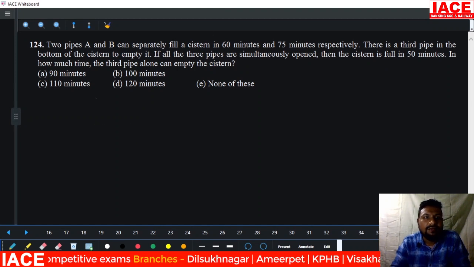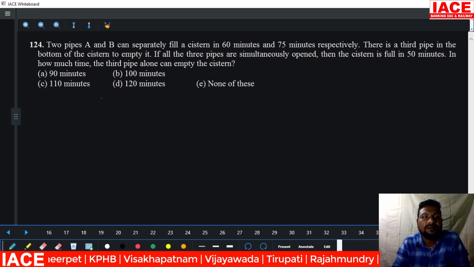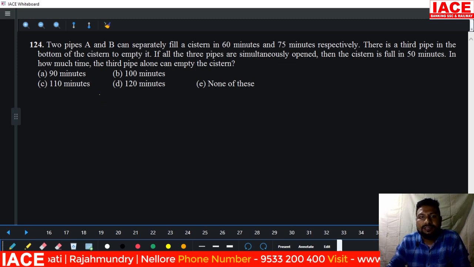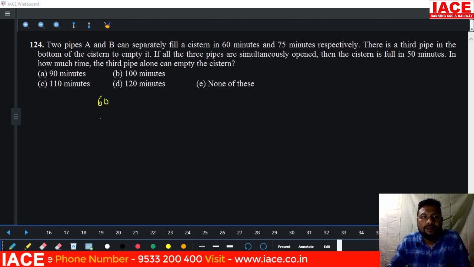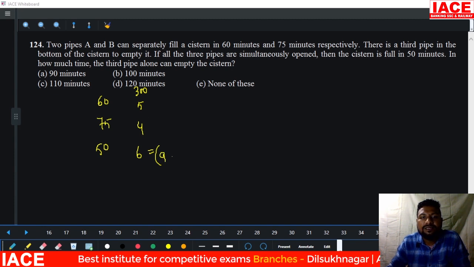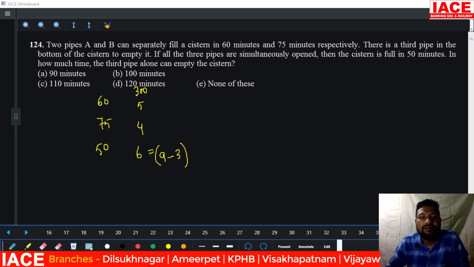Next, two pipes A and B can separately fill a tank in 60 minutes and 75 minutes. There is a third pipe at the bottom of the tank that empties it. It takes 60 minutes, 75 minutes, and 50 minutes. Take the LCM, which is 300. Then 300 by 60 is 5, 300 by 75 is 4, and we can write 9. 5 plus 4 is 9. 9 minus 3 we can write now. It is 6. This is the efficiency of all 3 pipes.